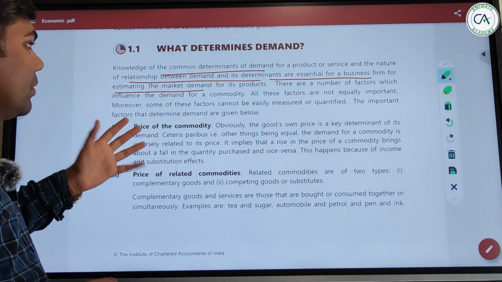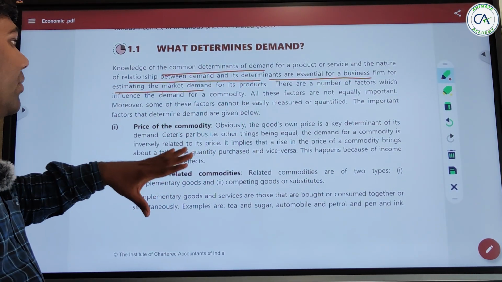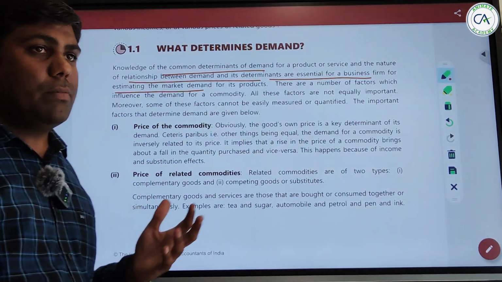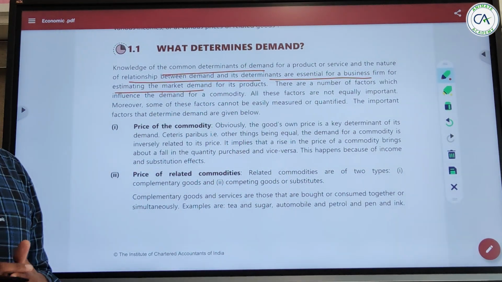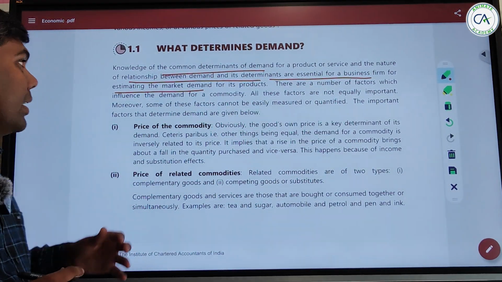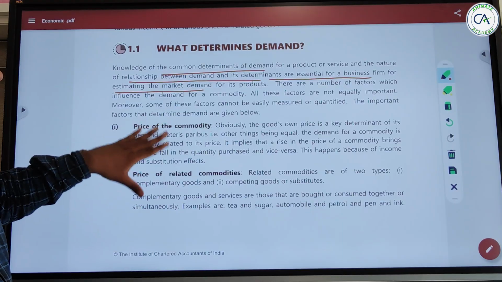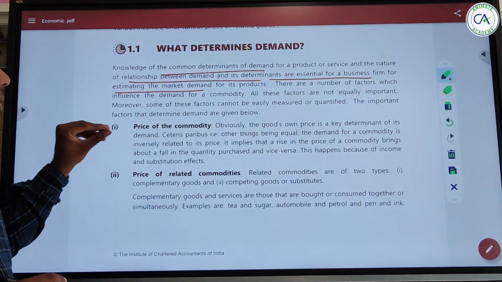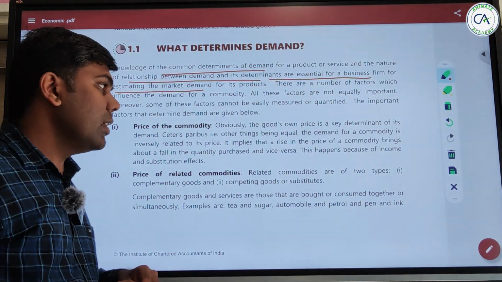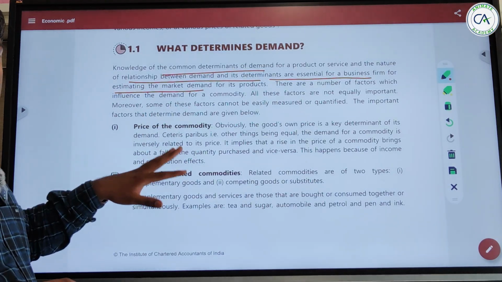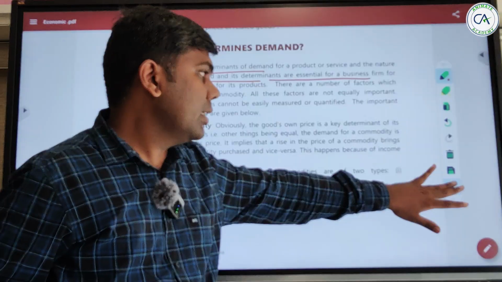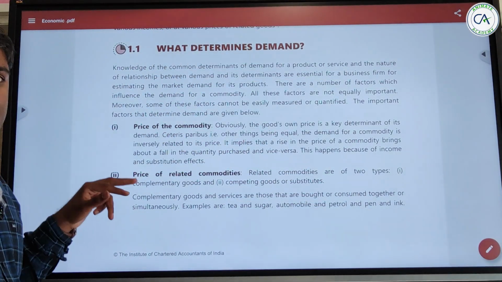So let's dive into the topic of how many factors of demand there are. Whenever you are studying a topic, it is my own suggestion that when there are points like this, first, rather than going deep inside the topic, let's write what the topic actually contains.